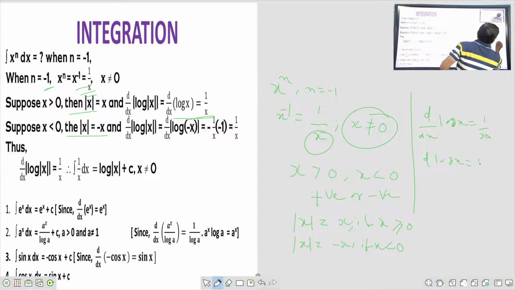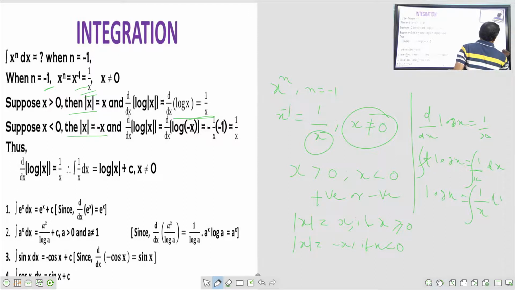So the differential of log x is equal to 1 by x dx. The differentiation of log x is equal to 1 by x. So if I take integration, what happens here? Differentiation of log x, the differential and integral will get cancelled. I will get log x is equal to 1 by x.